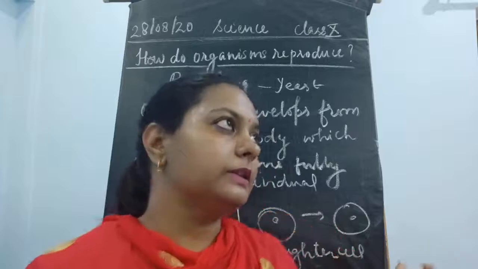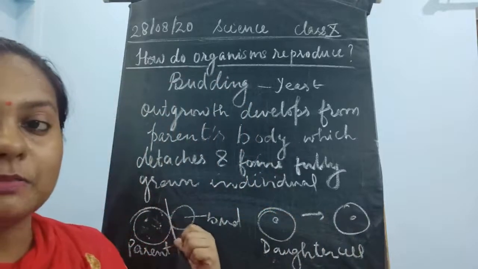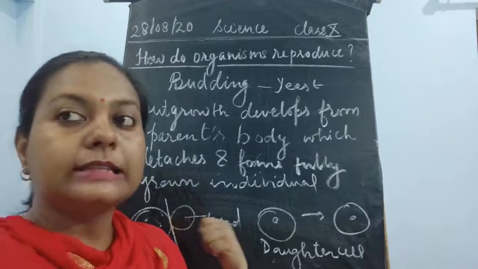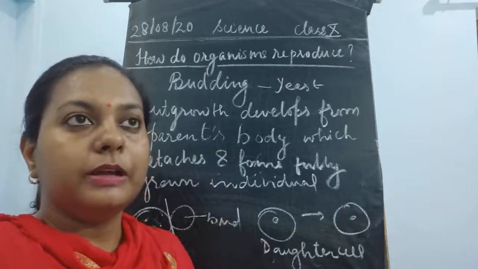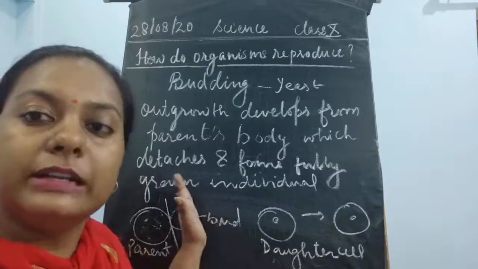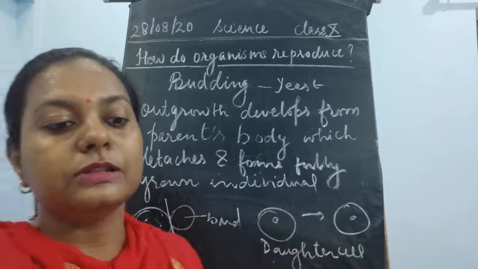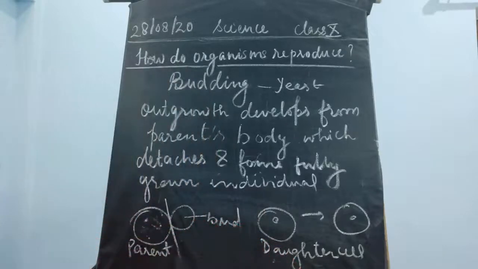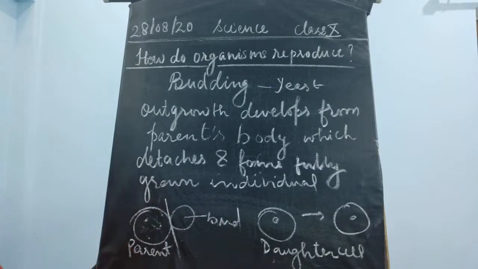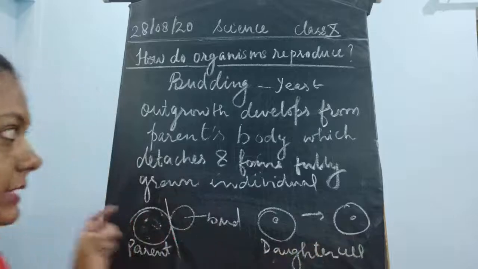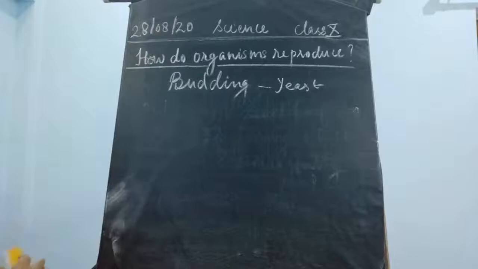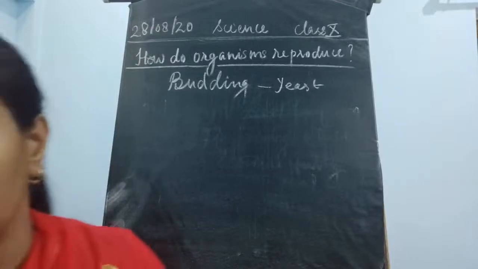Similarly, here also, the parent's body, that is the yeast's body, is going to give rise to certain small projection-like structures. Some outgrowths will grow from the parent's body, and this is known as a bud. This bud is going to detach from the body of the parent, and it grows individually and independently, in the form of fully grown yeast. First they will be known as daughter cells, and then it will be fully grown yeast. So it takes place in yeast, and it takes place in hydra. Many animals are there where this budding can take place.